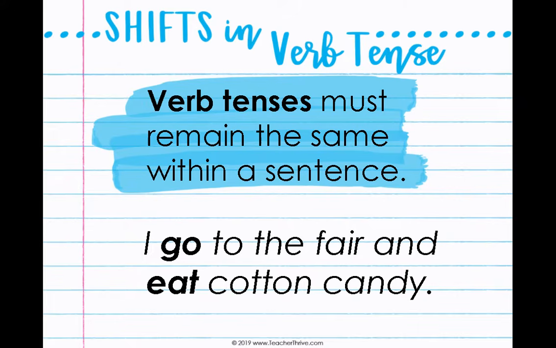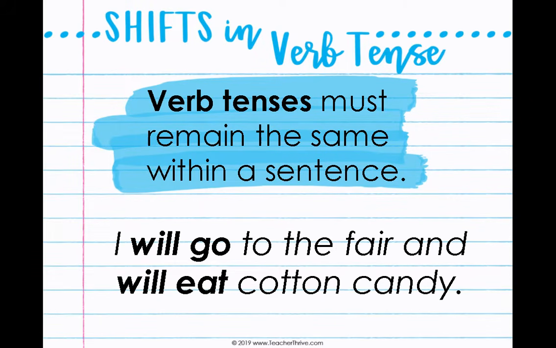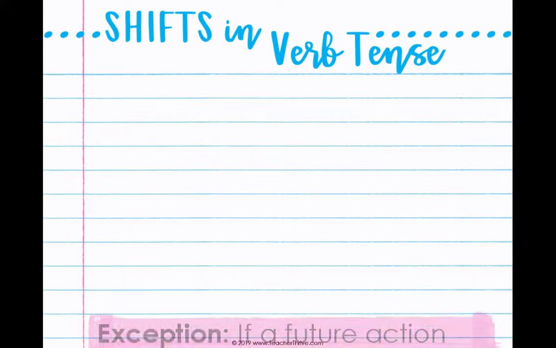For the sentence, I go to the fair and eat cotton candy, go is our first verb, and it's present tense. So that means that the second verb, eat, must also be present tense. I will go to the fair and will eat cotton candy. Both of these verbs, will go and will eat, must be in future tense because it wouldn't make sense if one was future and one was past.